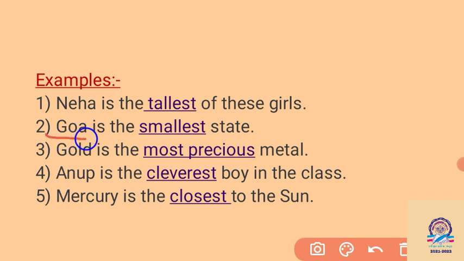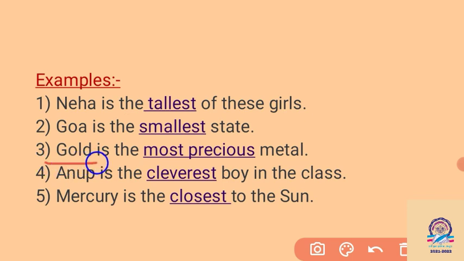Then Goa is the smallest state. Here we have 28 states in India, so we compare Goa with many states of India. So we can say that Goa is the smallest state. Small changes into smallest. It means we have to add "est" to the adjective small. And the article we have to keep before the adjective smallest to show the superlative degree.